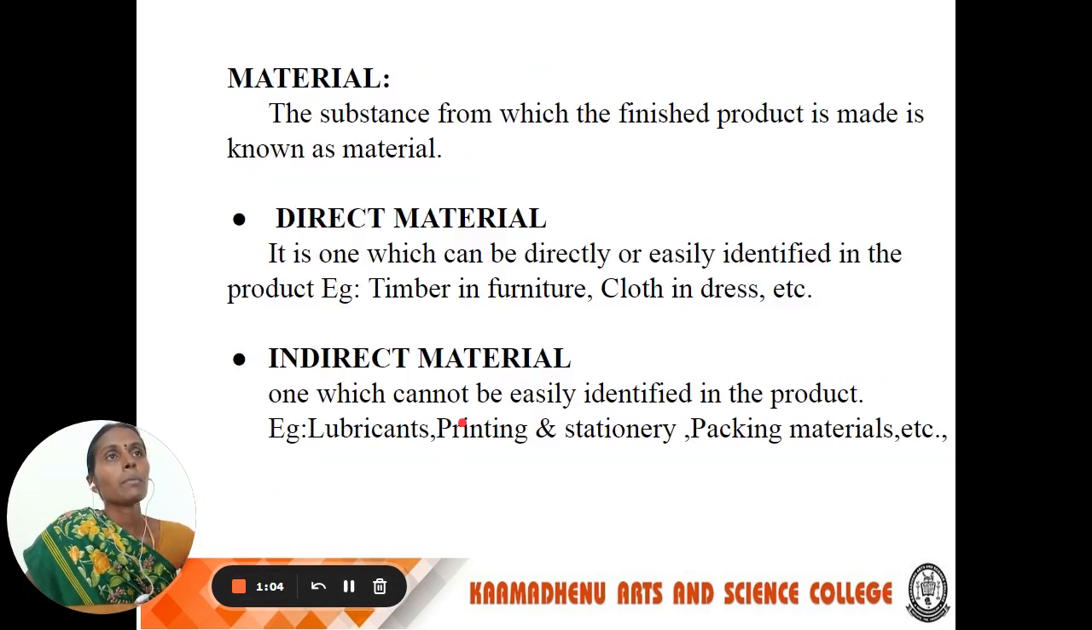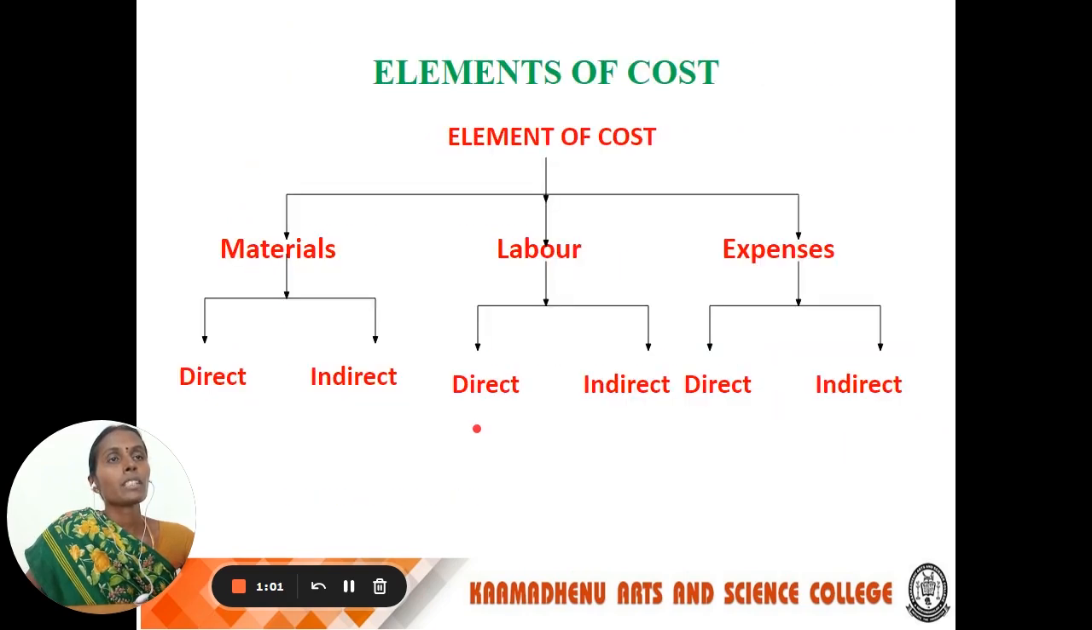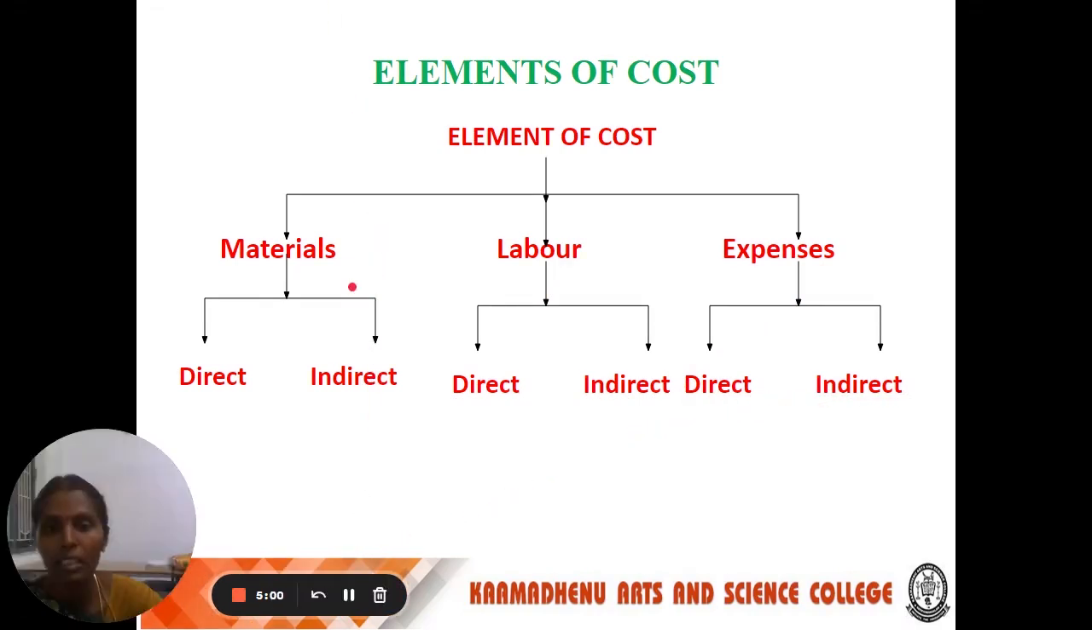Next, we see the elements of cost. There are three heads. First is material, second is labor, third is expenses. So these are the main elements of costing. Again, material can be classified into two categories: direct material and indirect material. Labor can be classified into two: direct labor and indirect labor. Expenses can be classified into two: direct expenses and indirect expenses. Material, labor, and expenses are the major elements of cost that can be classified into direct and indirect.